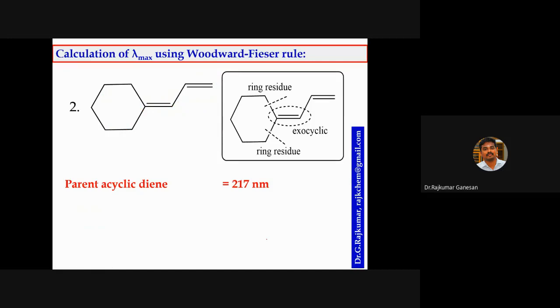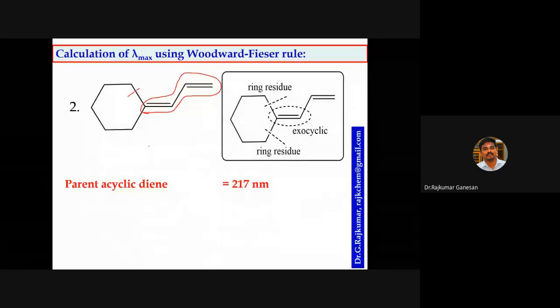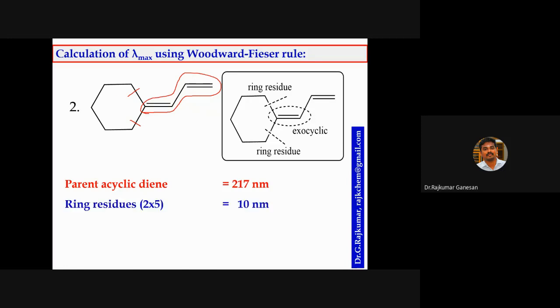Then what are the ring residues or alkyl substituents? How many ring substituents? So this is the conjugation part, and here one substituent, a ring residue, another ring residue. Going this pathway, there are no other substituents. Am I right? Here only CH2. So there are 2 ring residues. So 2 into 5, 10 nanometer.